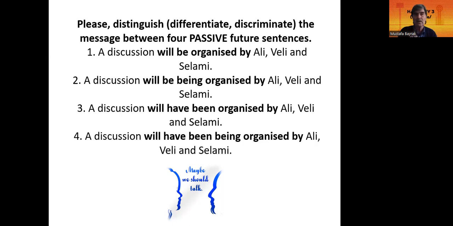What about 4? A discussion will have been being organized by Ali, Veli, and Selami. So both continuity and completion are important here. Future perfect continuous. What does the image say? Maybe we should talk.